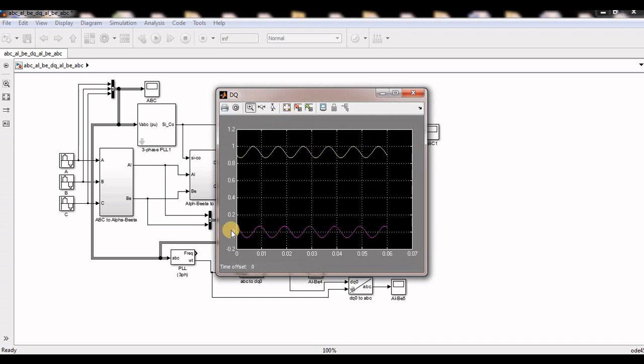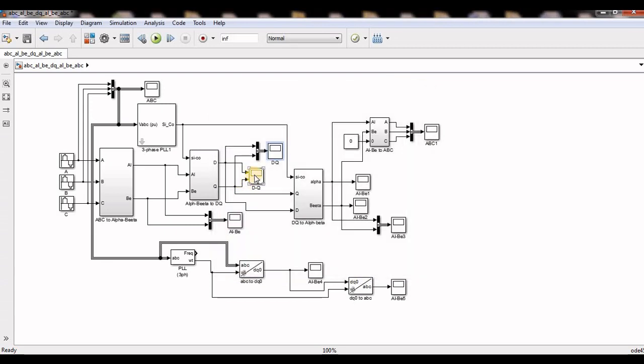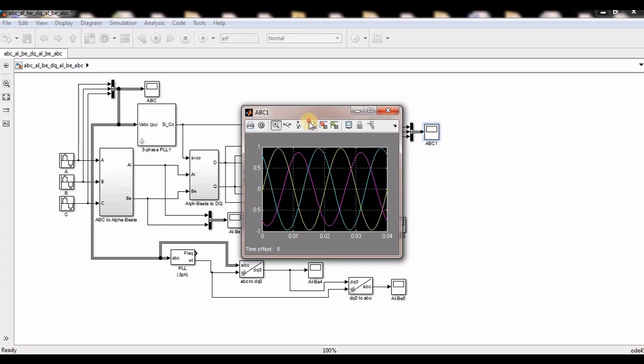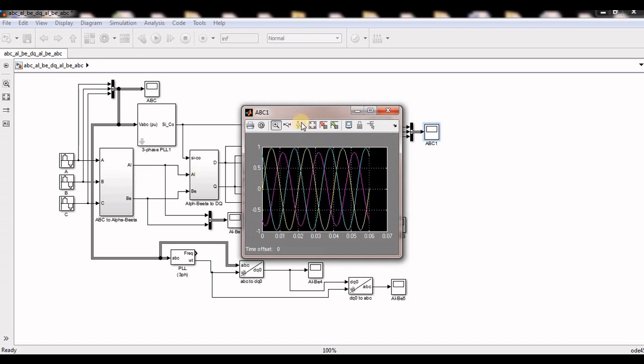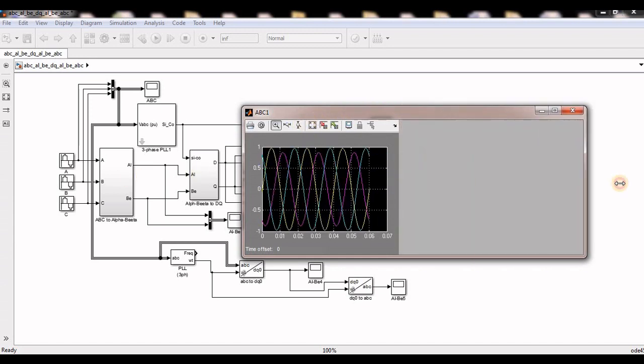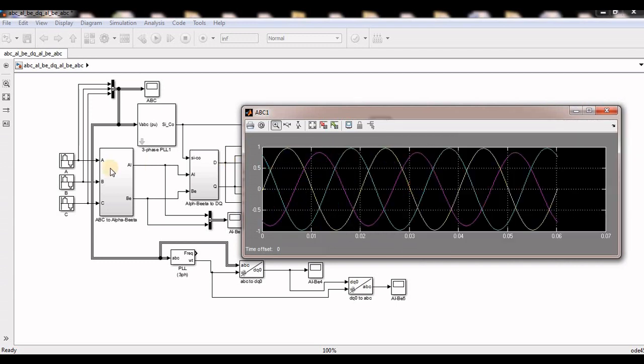See, the Q component is oscillating at 0 and the D component is oscillating at maybe 0.8 to 1. So because of this oscillation, I get my output unbalanced like my input. See, this is also unbalanced. Whatever my input, I am getting as output.